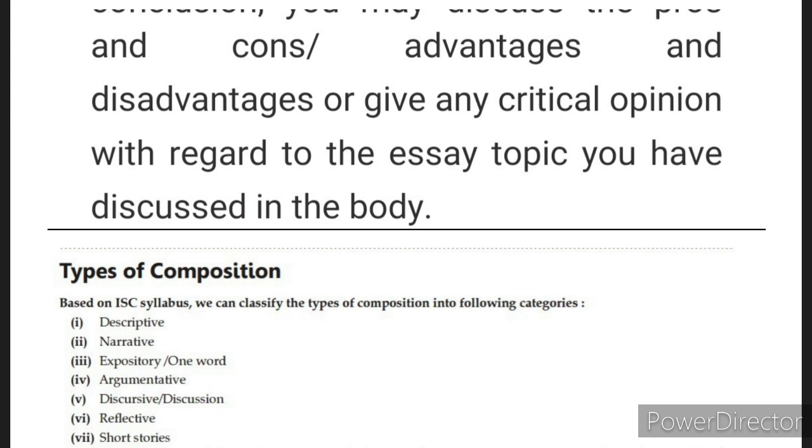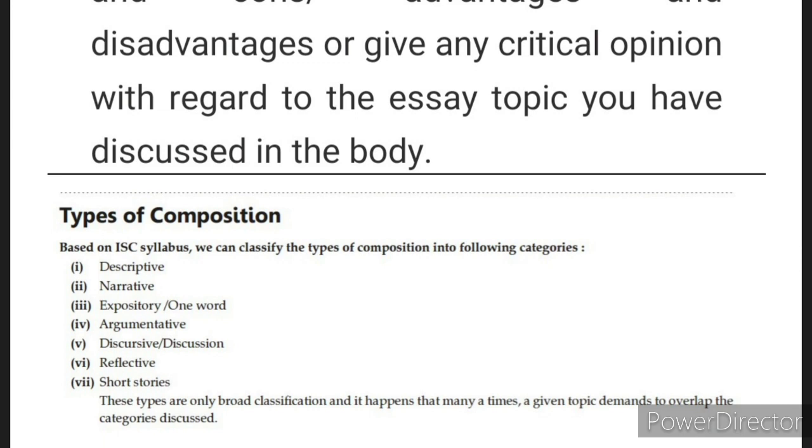So in this way, you have to complete your essay. So what are the three distinct sections? Introduction, body, conclusion. Remember, in any good essay, introduction, body and conclusion can also be highlighted by mentioning the word introduction in the beginning with black ink. Since you are writing maybe with the blue ink, so you can write introduction, put a colon with black, underline it with scale and pencil, and then give the introduction. Then body, begin with the body, and then the three paragraphs come one after another. And then conclusion can also be mentioned. It is up to you. There is no hard and fast rule. You may or may not mention it. That is up to you.